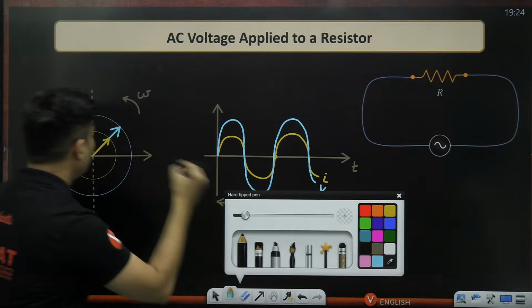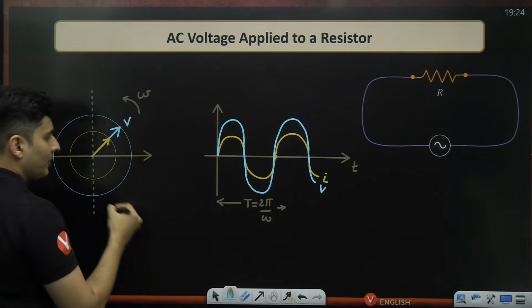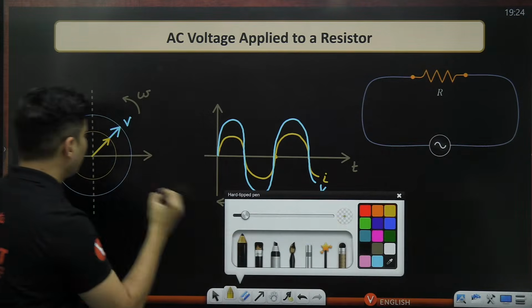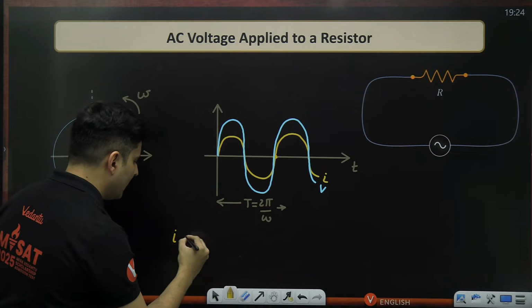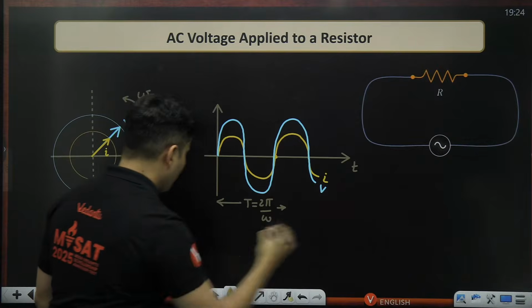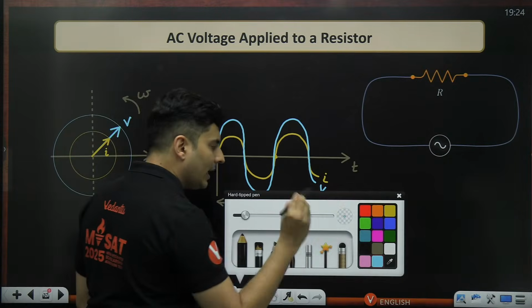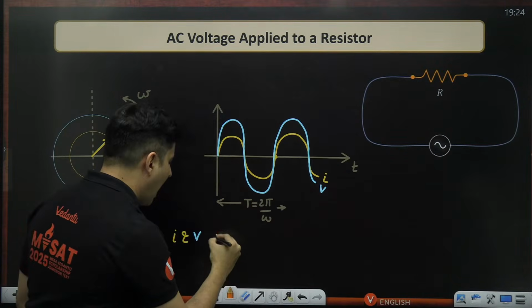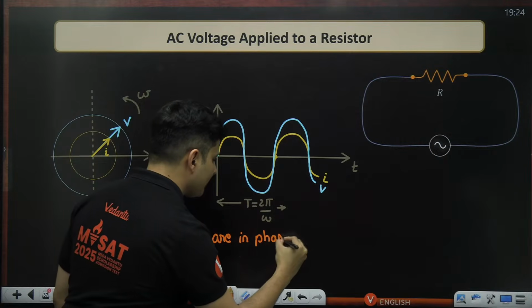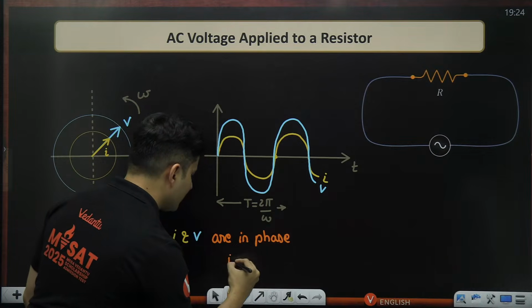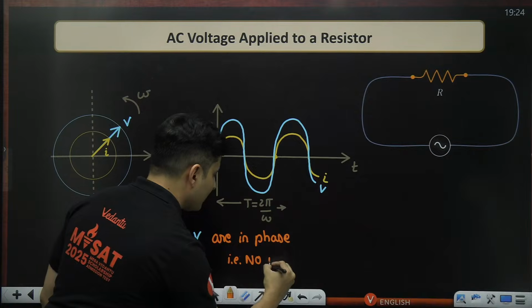So this is my voltage phasor, and of course this is my current phasor. So can I say that the current and the voltage are in phase? That is no phase difference.